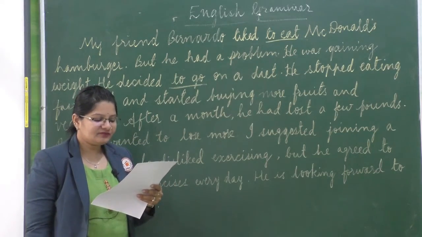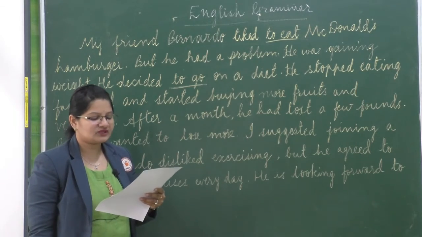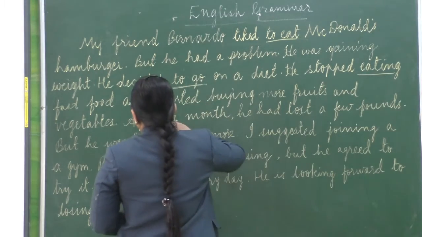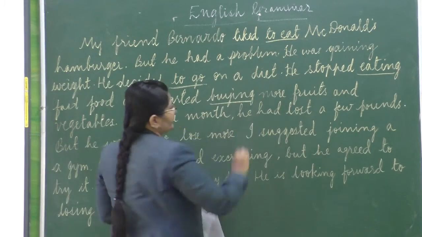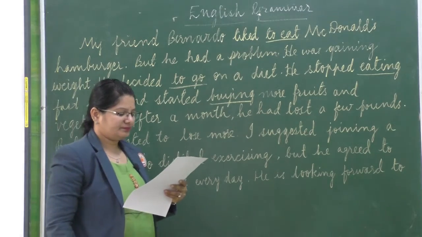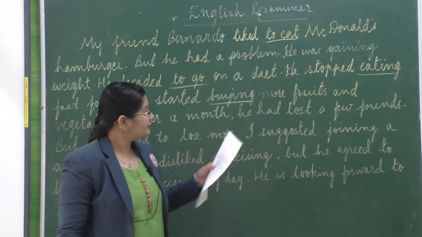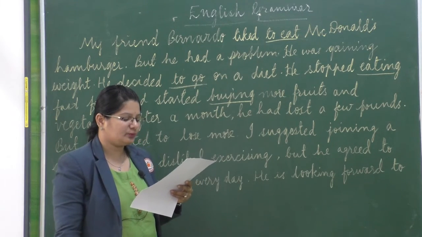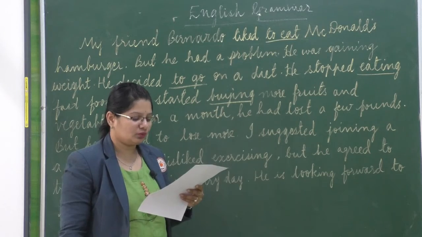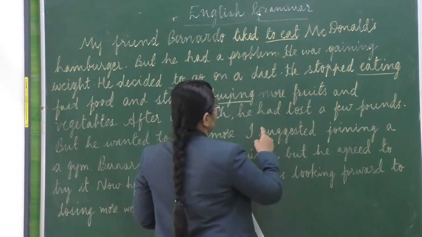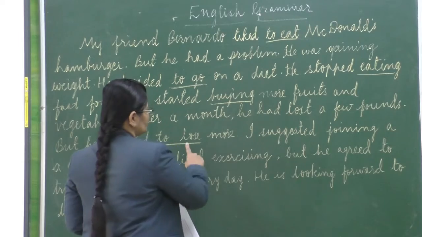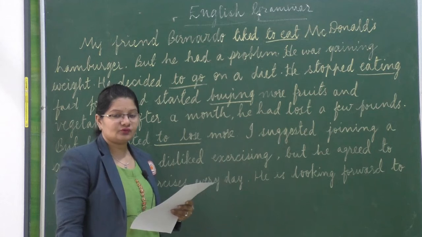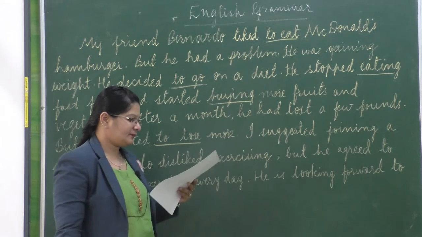He stopped eating fast food and started buying more fruits and vegetables. So here he stopped eating, this is the verb, and started buying, this is another verb. Then can you identify further verbs there? After a month he had lost a few pounds, but he wanted to lose more. Next one, he wanted to lose more. To lose is the infinitive with to. So the infinitive with to is the example here.